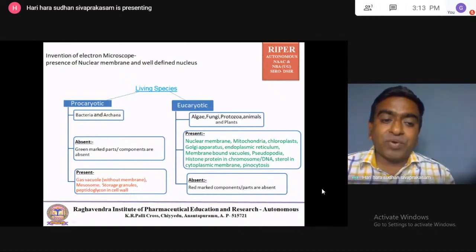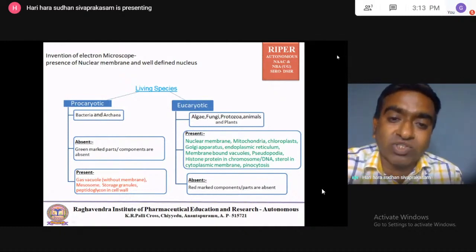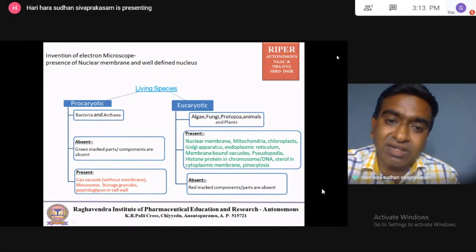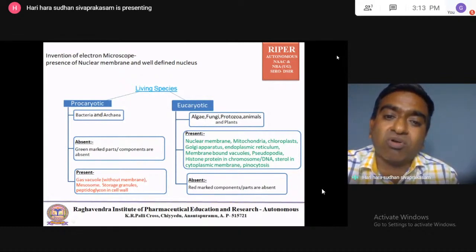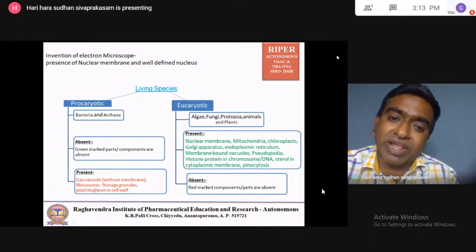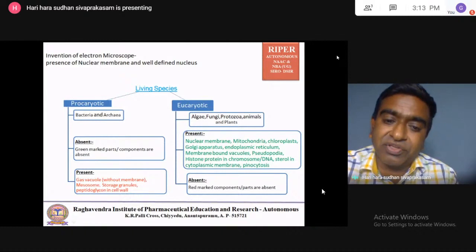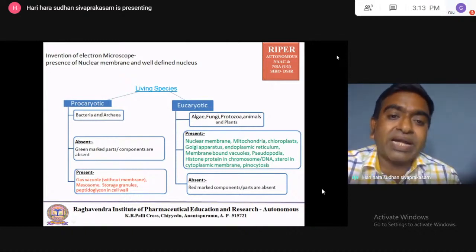Then in the prokaryotic, storage granules are there. So prokaryotic, mainly single cellular, they will store the food for their future use. But eukaryotic cells mostly won't store the food at all. Their food storage system will be entirely different in the eukaryotic. But in the prokaryotic, they will be stored like granules, like a bubble-like material. Inside that, food material will be stored.